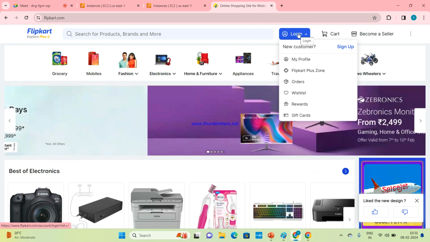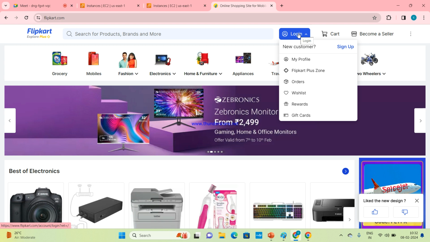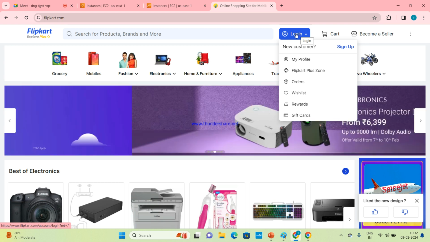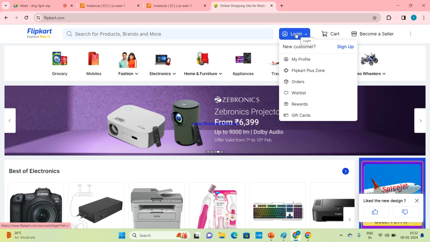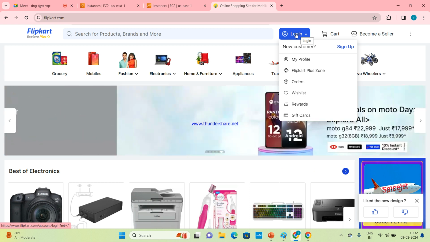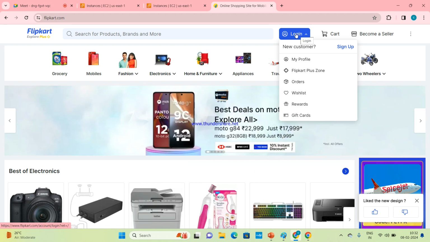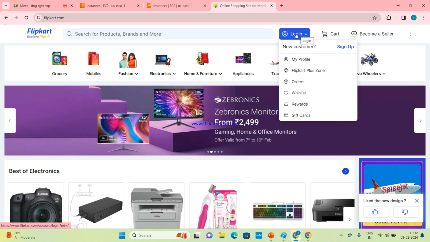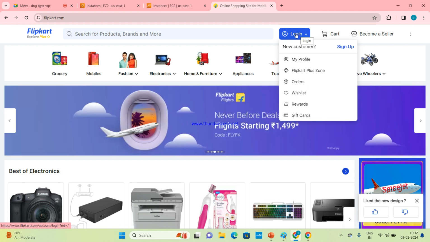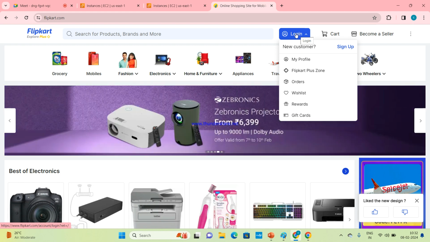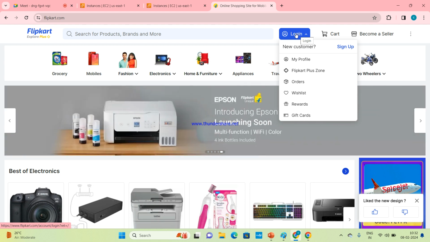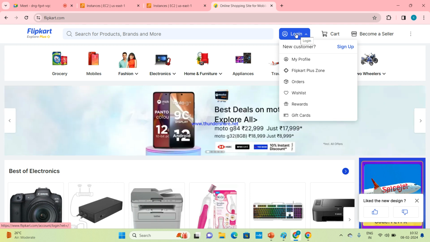But in Lambda, if only 5% of people are using the login page, then when I, as a user, use the login page, in the background the code will run. So the company needs to pay only for when the code is run. Clear? I don't need to pay for 24 hours like in EC2.